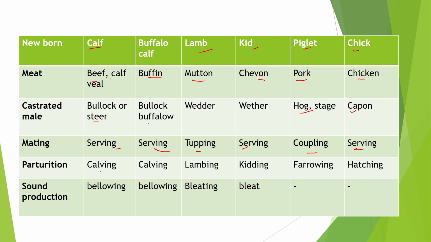Parturition is the process of giving birth. For cattle it is known as calving. For sheep it is lambing. For goat it is kidding. For pig it is farrowing. For poultry it is hatching.